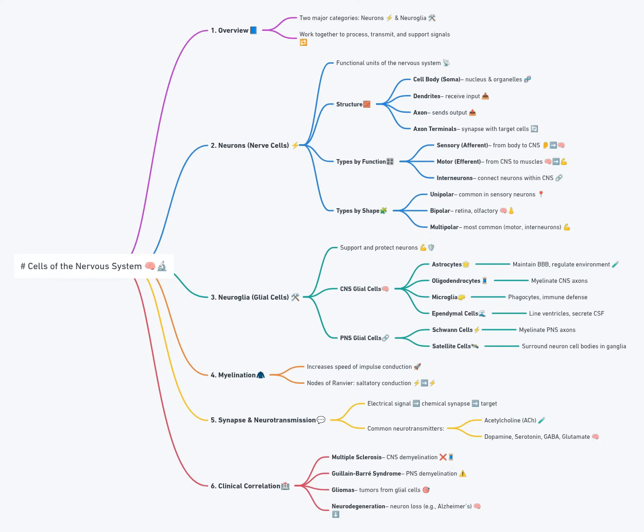Neurons, also known as nerve cells, are the primary signaling units of the nervous system. They are highly specialized for the generation, conduction, and transmission of electrical impulses. A typical neuron consists of three main parts: the cell body, dendrites, and axon. The cell body, or soma, contains the nucleus and most of the cytoplasm.